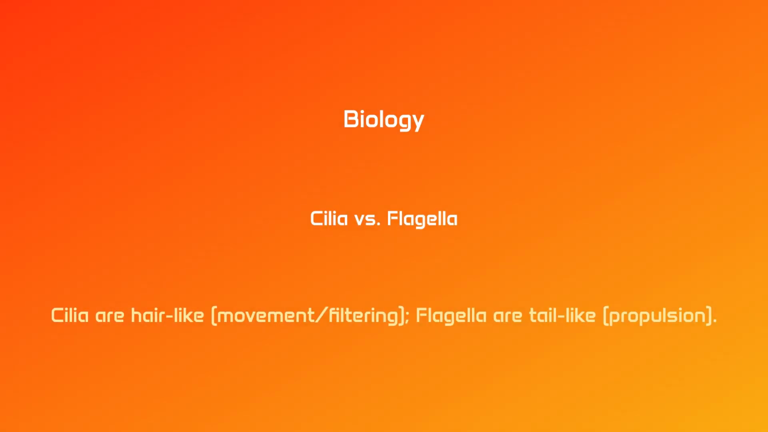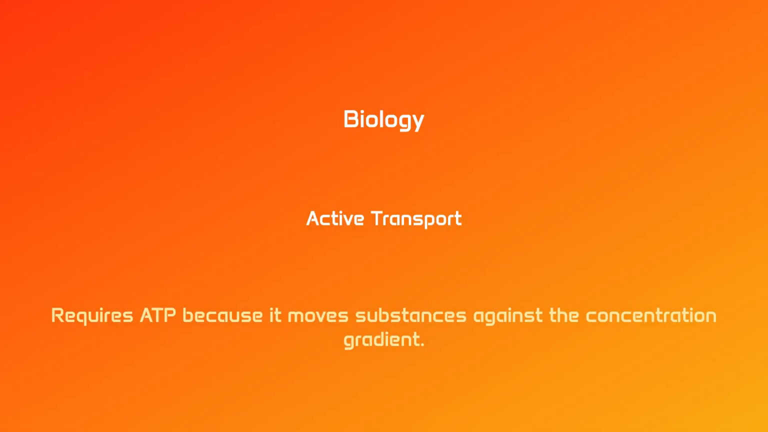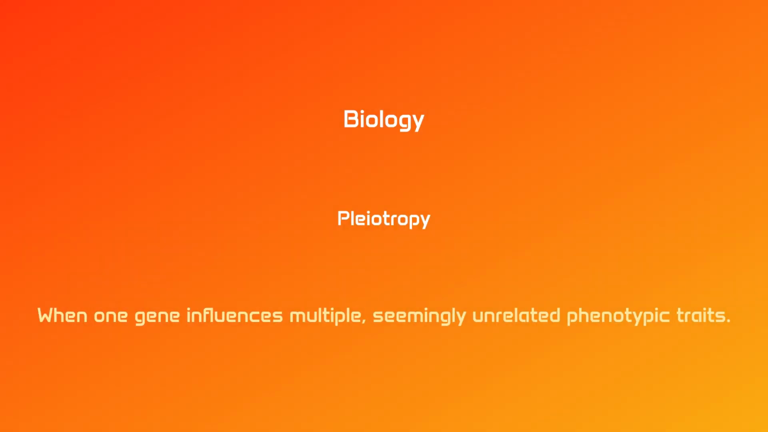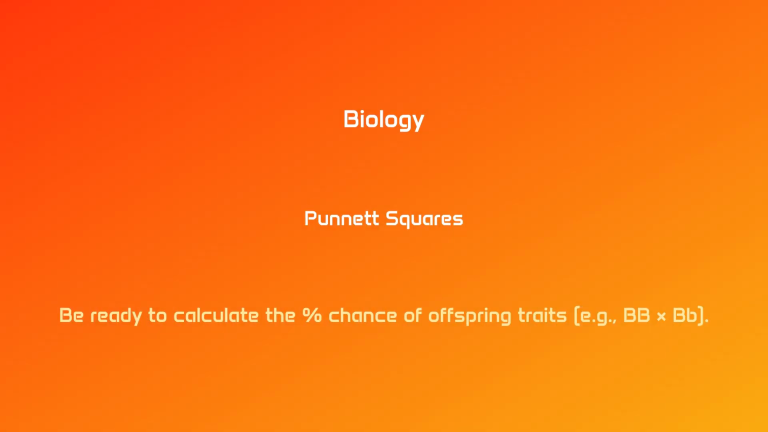Biology, cilia versus flagella. Cilia are hair-like movement filtering. Flagella are tail-like propulsion. Biology, active transport requires ATP because it moves substances against the concentration gradient. Biology, pleiotropy, when one gene influences multiple seemingly unrelated phenotypic traits. Biology, Punnett squares. Be ready to calculate the percent chance of offspring traits, e.g., BB times Bb.